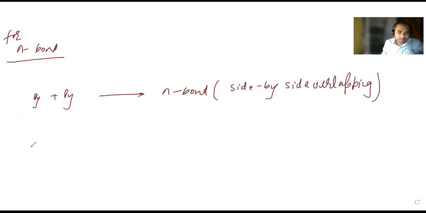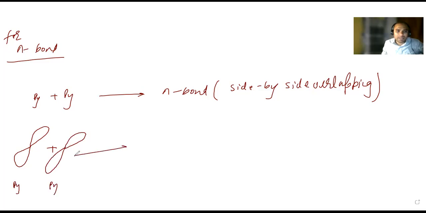So here you see this is the py orbital, the y-axis. If you add another, this is again a py orbital. So this is py, this is py. Bring them closer. What will happen here? They are going to join like this. So it is joining here. This is side by side overlapping, and side by side overlapping results in pi bond formation.